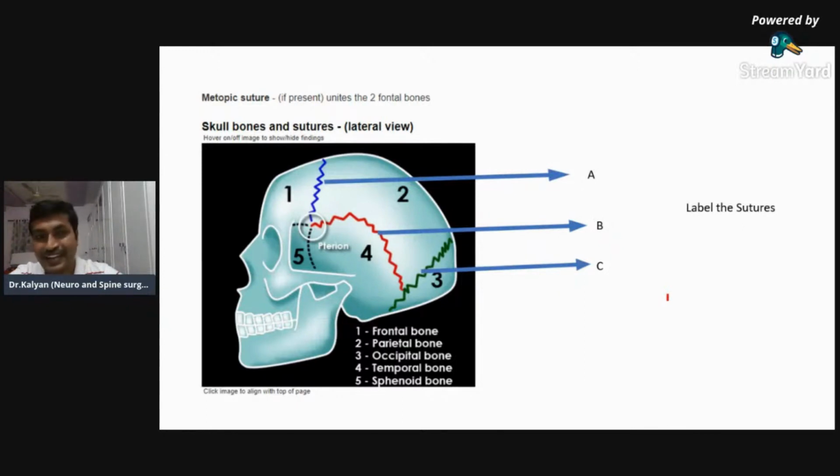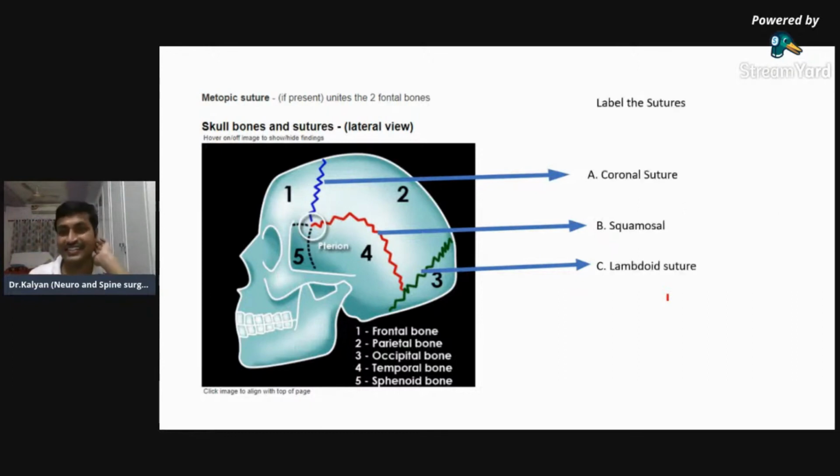Frontal, parietal, and occipital. No, Dr. Fayaz, I'm asking you to label the sutures. Coronal, squamosal, and lambda. Right. Fine. So A is coronal, B is squamosal, and C is lambdoid.